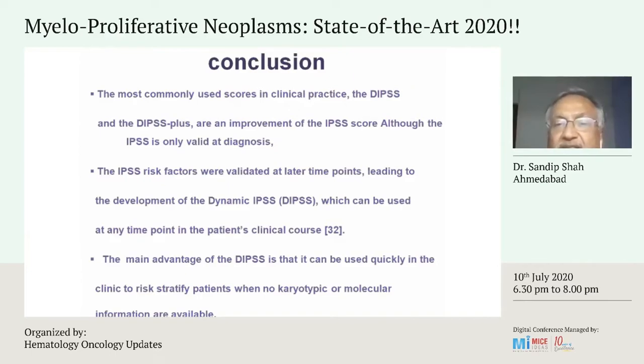So the most commonly used scores in clinical practice are DIPSS and DIPSS plus, and they are an improvement of the IPSS score. Although IPSS is only valid at diagnosis, the DIPSS score is valid anytime during the treatment or during the course of the disease. In IPSS, these factors are measured at different time points, leading to development of dynamic IPSS, which can be used at any time point in the patient's clinical course. The main advantage of DIPSS is that it can be used quickly in the clinic for risk detection when no karyotypic or molecular information is available.